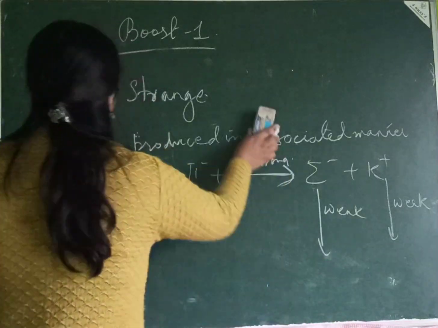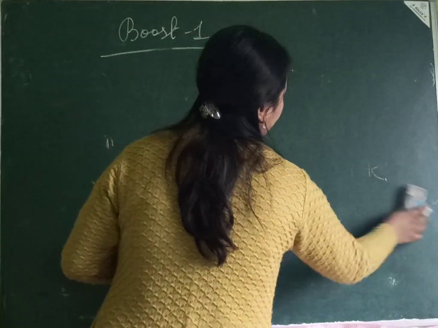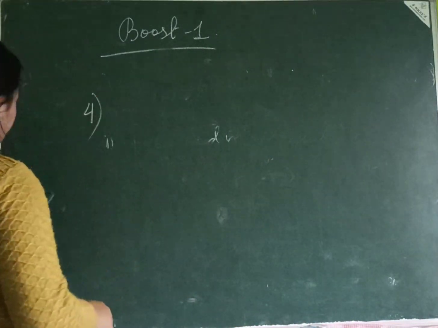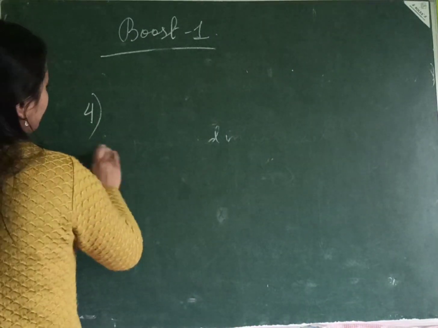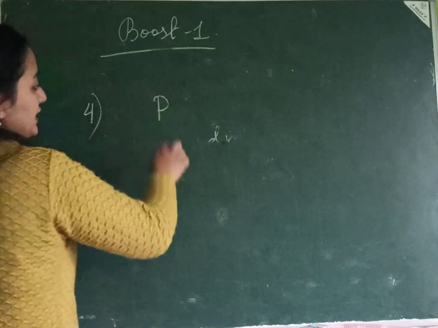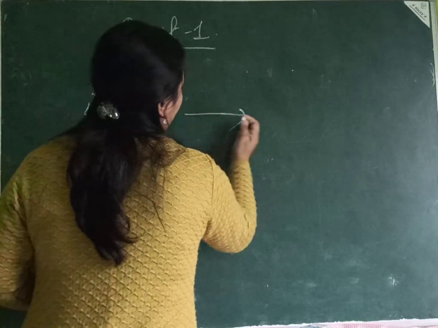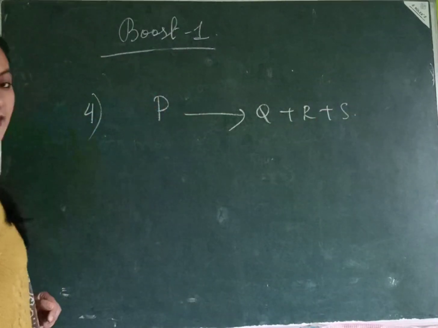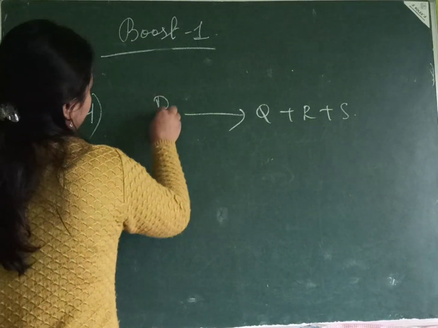Okay. Now the fourth question is, why cannot we have lighter particles decaying into heavier particles? Okay, so let us assume I have some particle P which decays into Q, R and S, right?